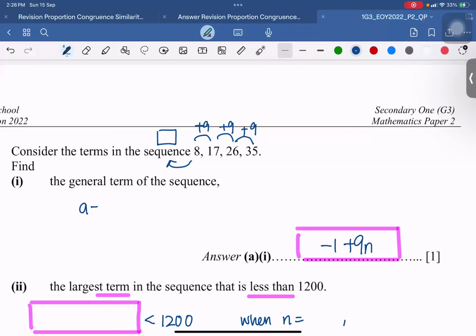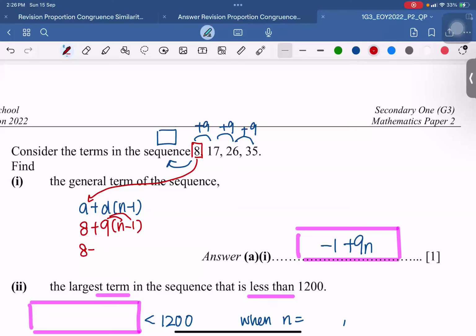A equals to A plus D bracket n minus 1, where A is the first term. So A is your first term. This is your A, so 8. And the difference in this case is 9. So it's addition, 9 plus 9. If it's subtraction, it's -9. But then you need to expand out the brackets, and then you simplify the working. Right, so then you get your answer -1.